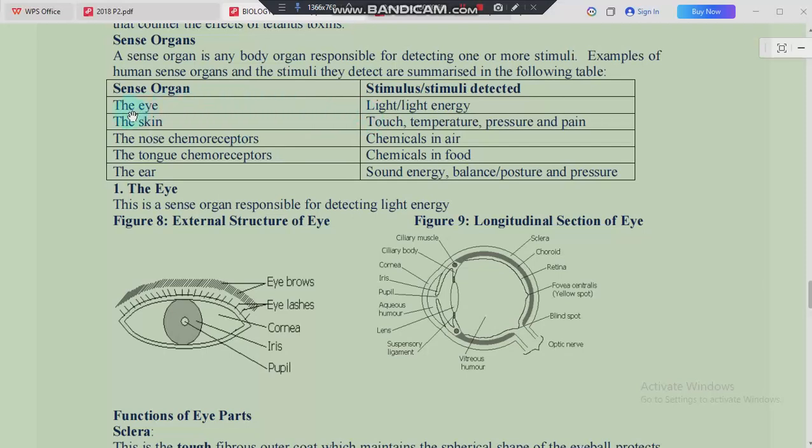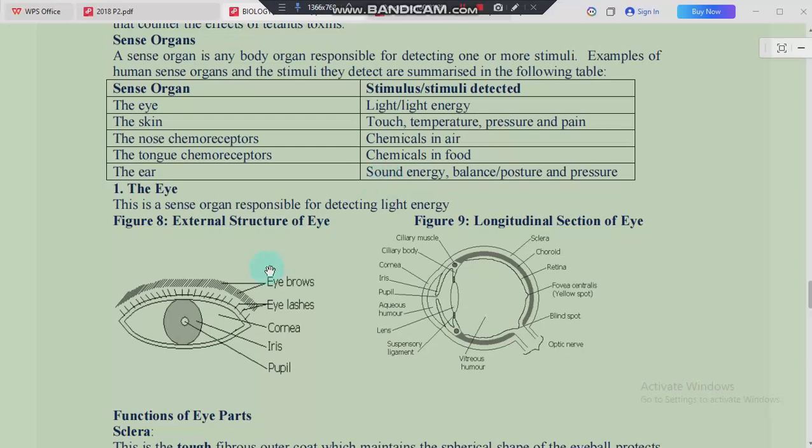Apart from the eye, we have the skin, which is responsible for detecting touch, temperature, pressure, as well as pain. Then we have the nose chemoreceptors, which detect chemicals in air. Then we have the tongue chemoreceptors, which detect the chemicals that are in food. Finally, we have my favorite, the ear, which is responsible for detecting sound energy, and also for balance, posture, and pressure. When we talk about the different parts of the ear, we'll learn more about that.